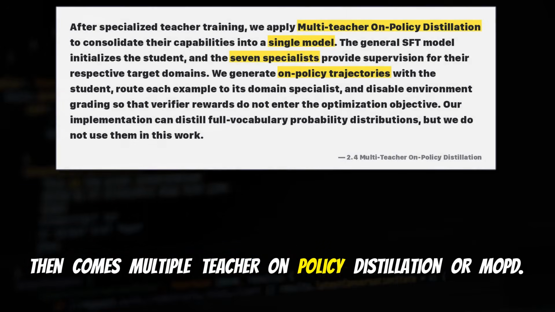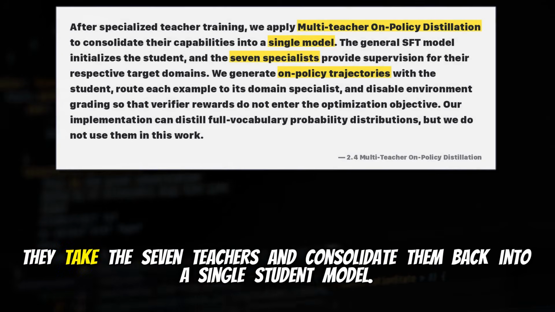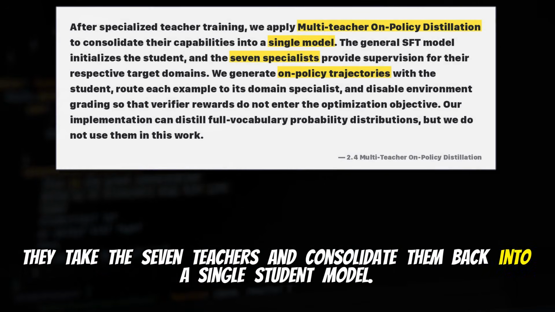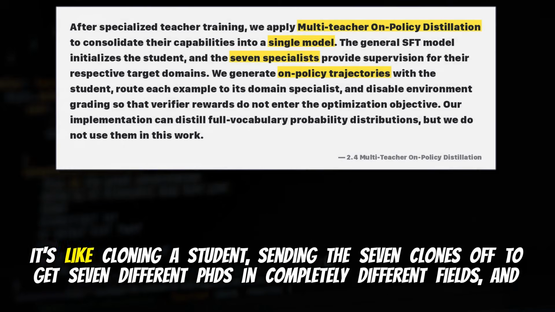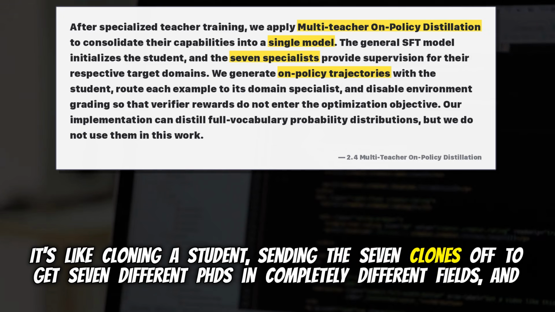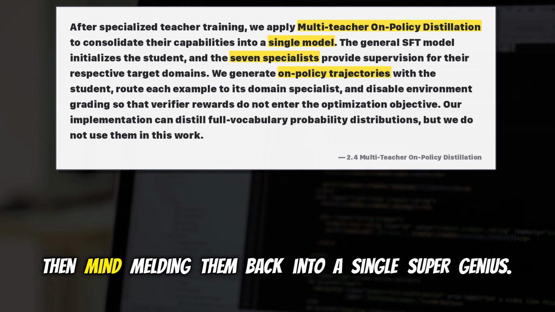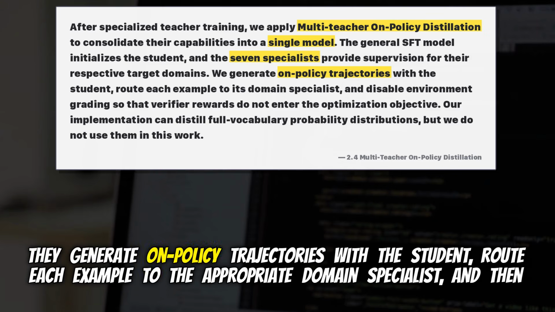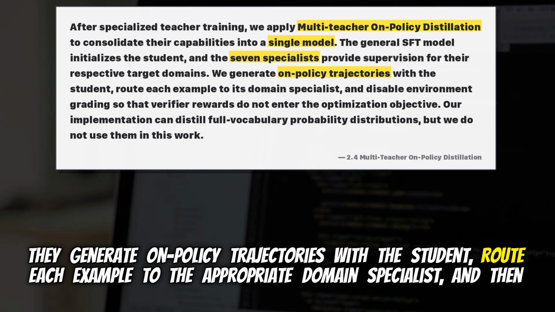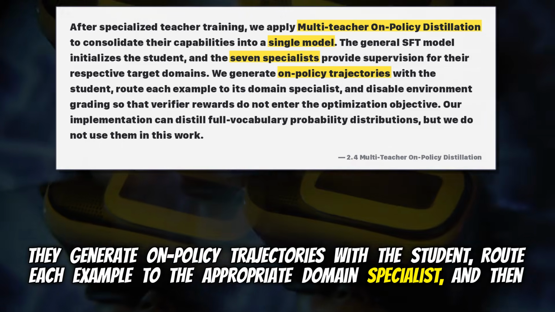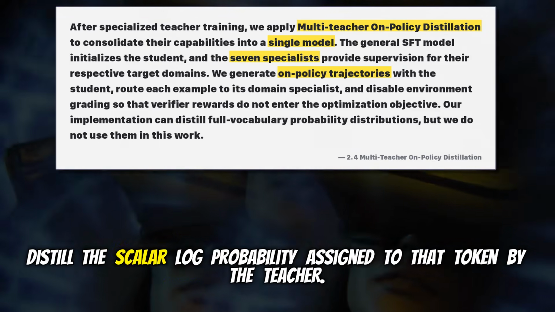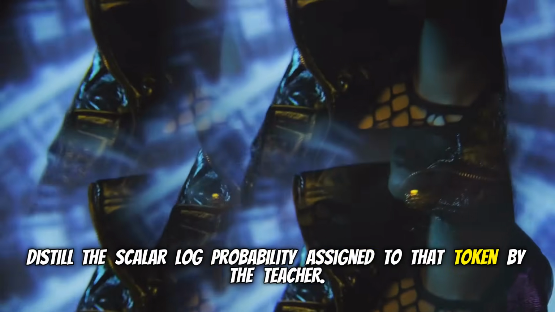Okay, so you have these 7 incredibly smart specialists. Then comes multi-teacher on-policy distillation, or MOPD. They take the 7 teachers and consolidate them back into a single student model. Right. It's like cloning a student, sending the 7 clones off to get 7 different PhDs in completely different fields, and then mind-melding them back into a single super genius. Pretty much. They generate on-policy trajectories with the student, route each example to the appropriate domain specialist, and then distill the scalar log probability assigned to that token by the teacher.